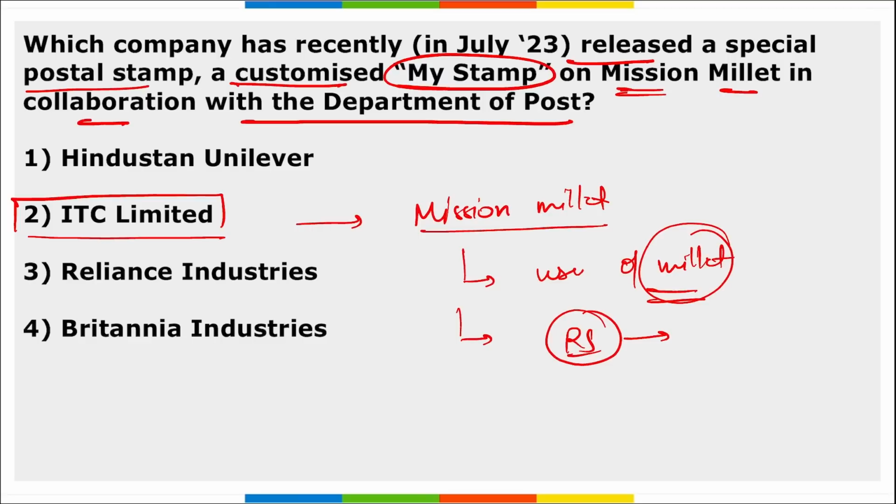This postal stamp is a part of ITC's Mission Millet, and it is for commemorating the International Year of the Millet, that was year 2023, that was declared by Prime Minister Narendra Modi.